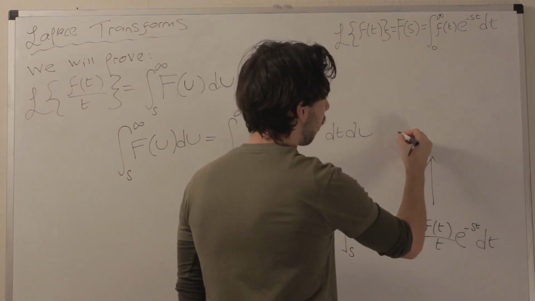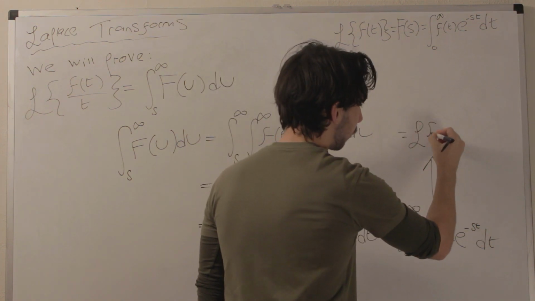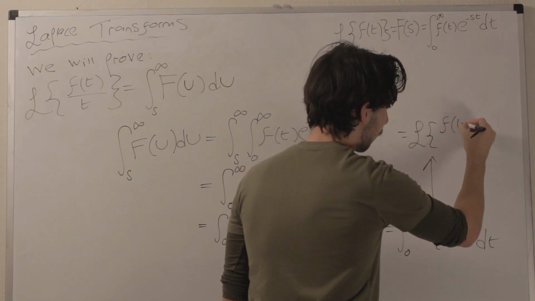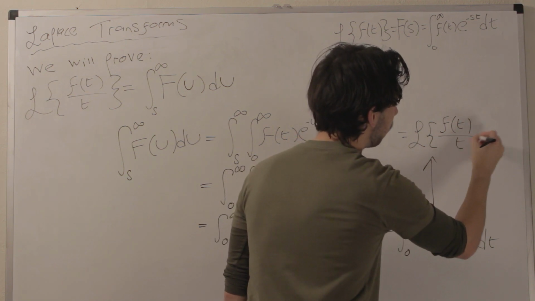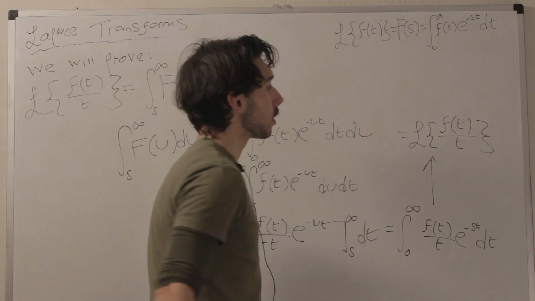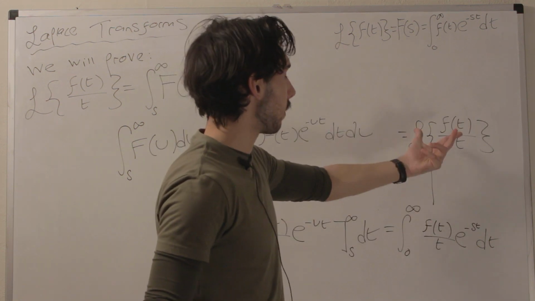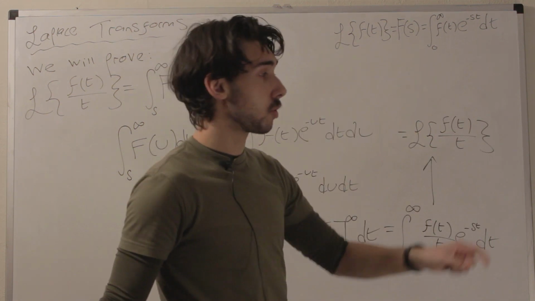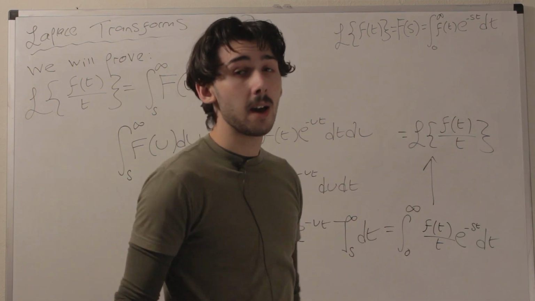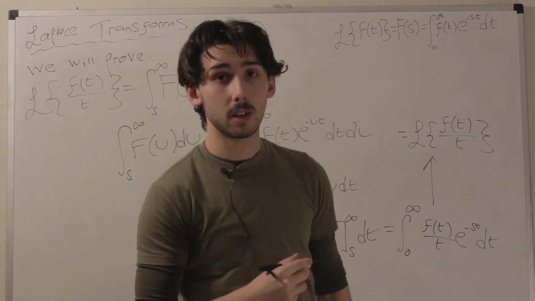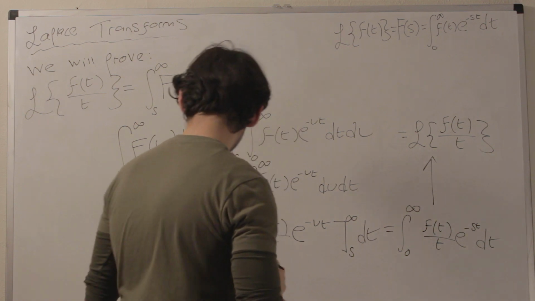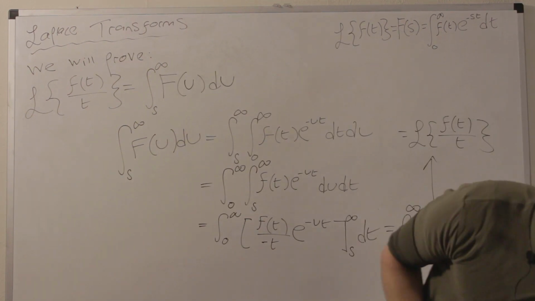Just to be really clear, that is equal to the Laplace transform. It's the definition, in fact, of the Laplace transform of f of t over t. So if you ever want to find the Laplace transform of f of t over t, just get the Laplace transform of the function on the top, f of t, and then integrate that from s to infinity. And now, guys, we're going to do a quick example. Let's do it right now.